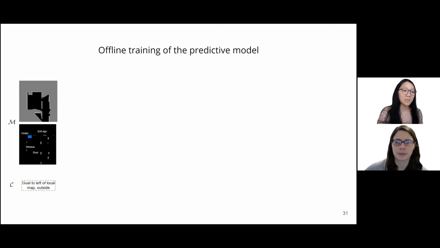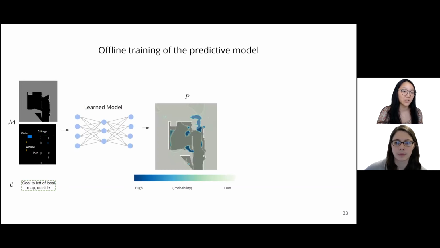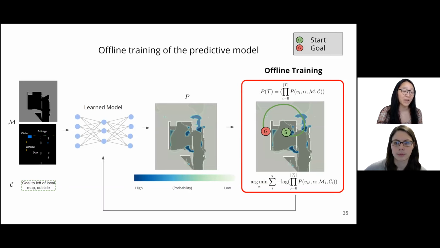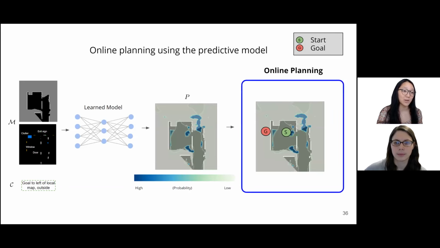With the dataset Martina described, we can train our network to optimize the likelihood of trajectories, with some simplifying assumptions on the probability of the trajectory. At train time, we pass our maps and some contextual information about the goal to our learned model to predict a sampling distribution P. We then score how likely it was that the true optimal trajectory would have been sampled under P, under some independence assumptions that are described in more detail in the paper. And that loss function backpropagates to the network.